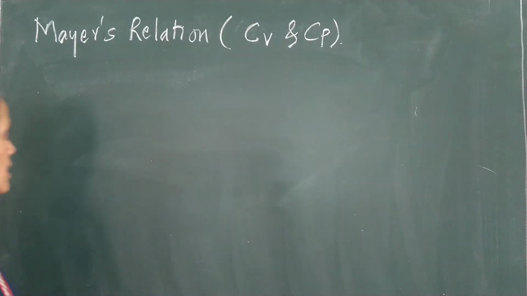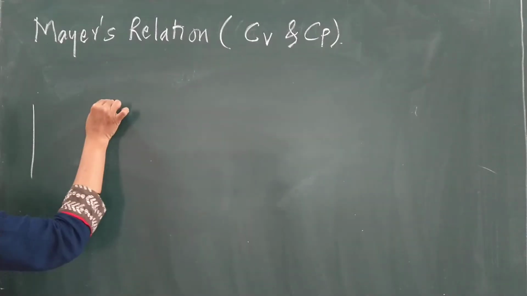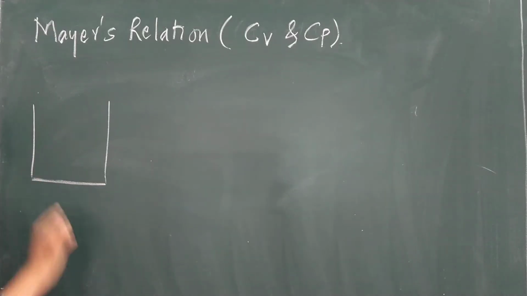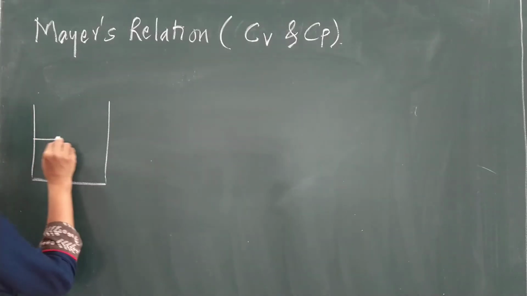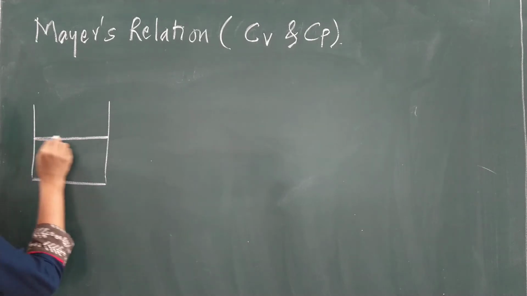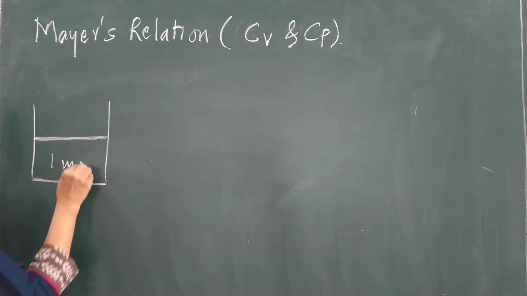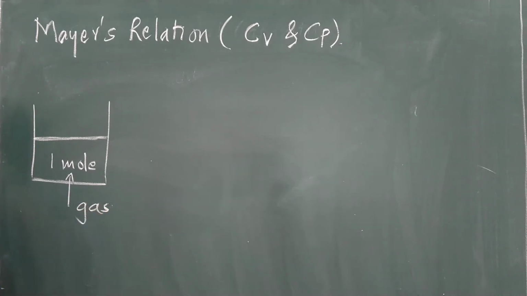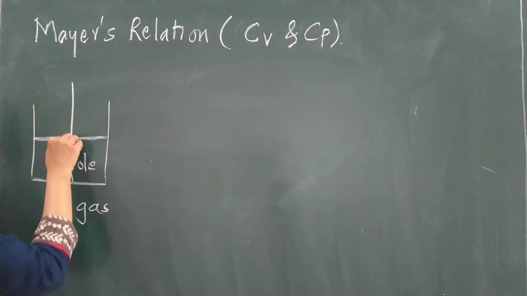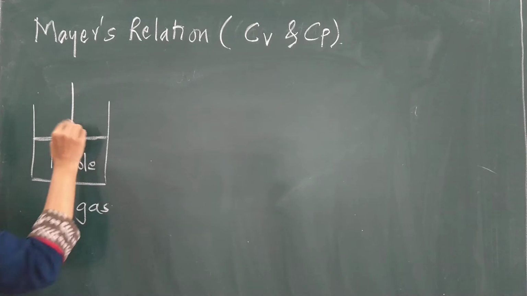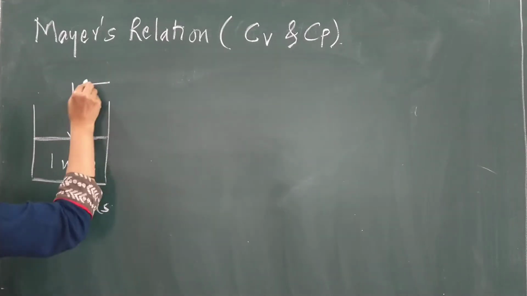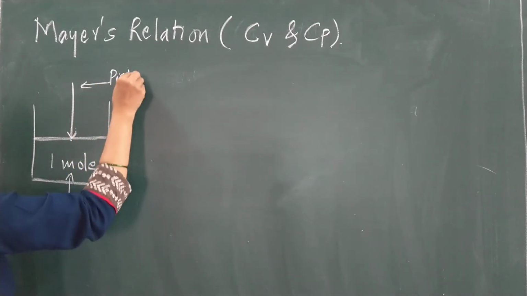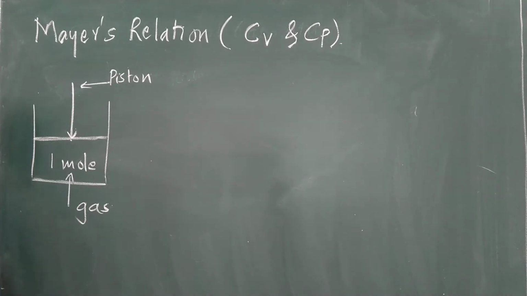Now what is that? Suppose here I have taken one container, and inside this container I have enclosed some gas of 1 mole with the help of a piston. So here is the piston. Initially I have taken 1 mole of a gas.